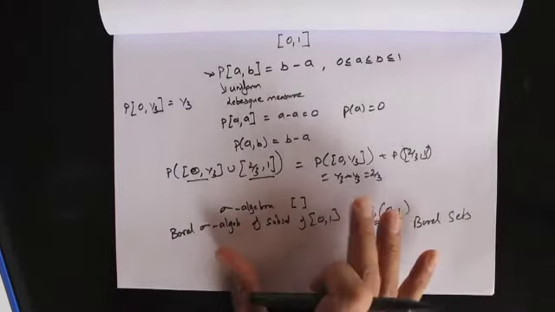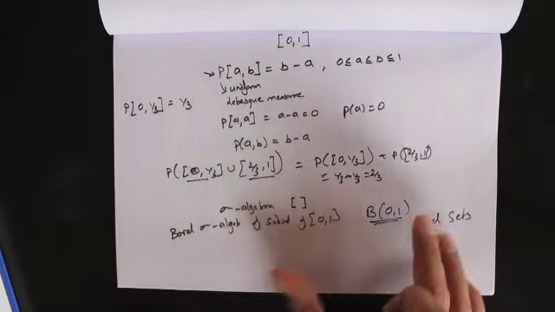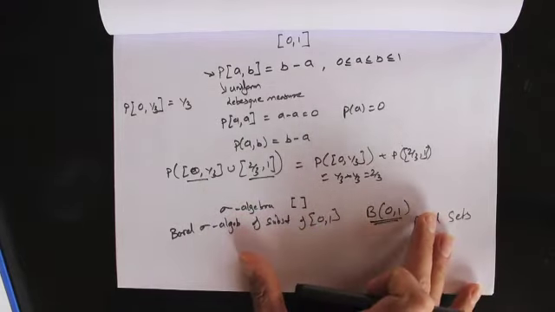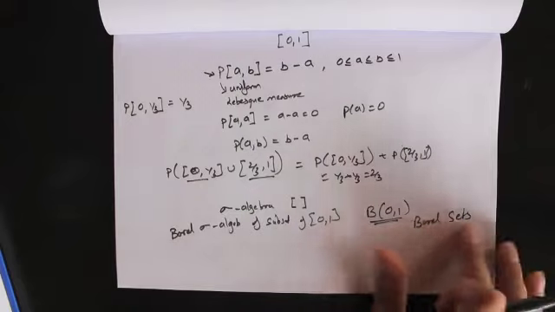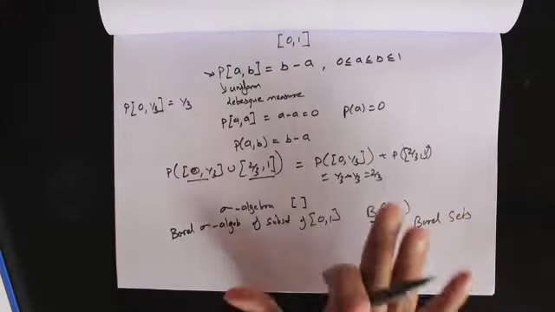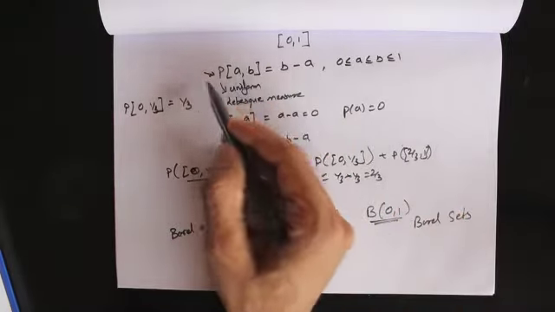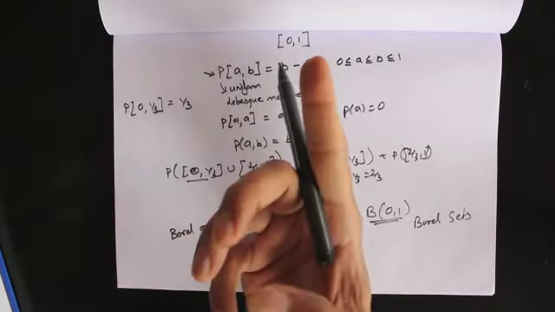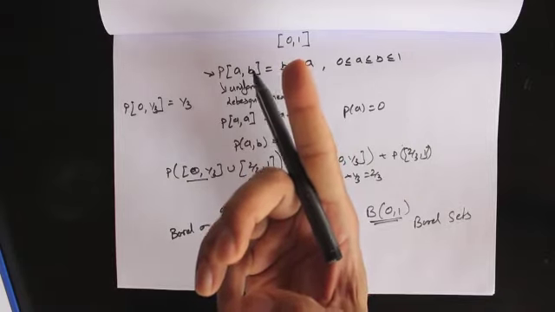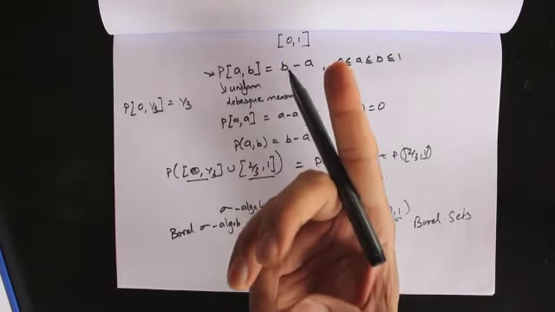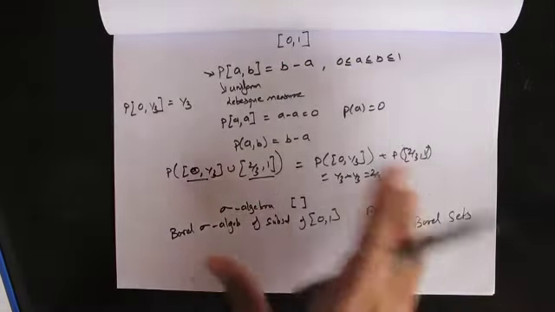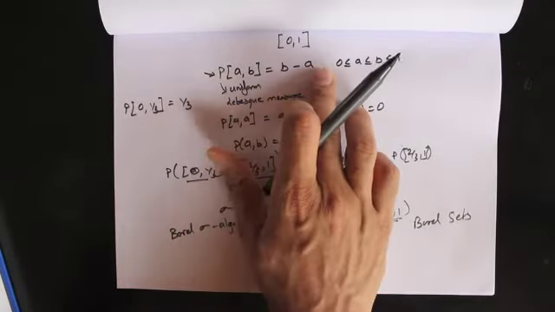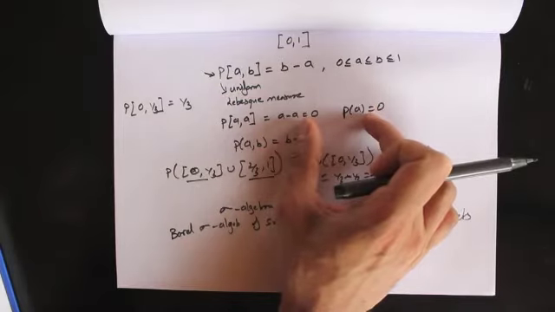All the subsets of 0 and 1 that we're going to encounter in our discussion are going to be Borel sets, for which we know the probability is defined once we define the probability of the closed interval and apply the properties of the probability measure. Just to recap, we defined a uniform probability measure here, which is just the length of the interval.